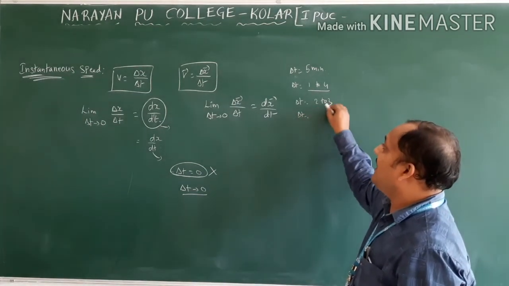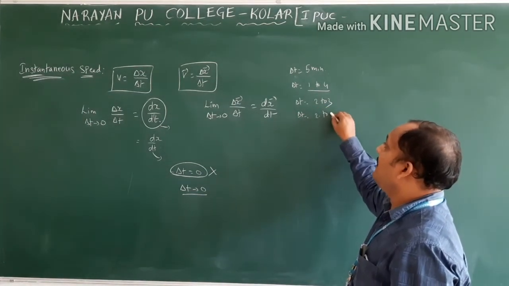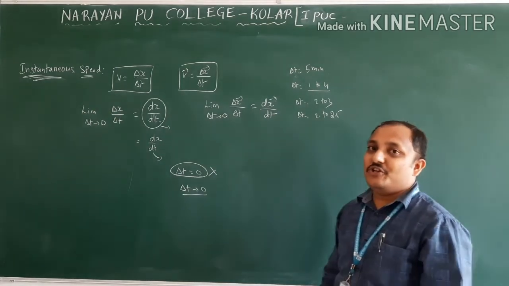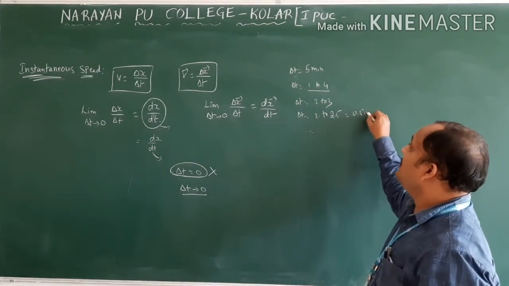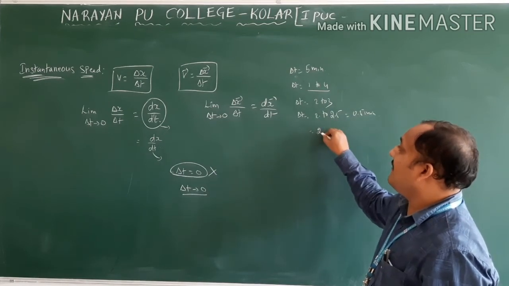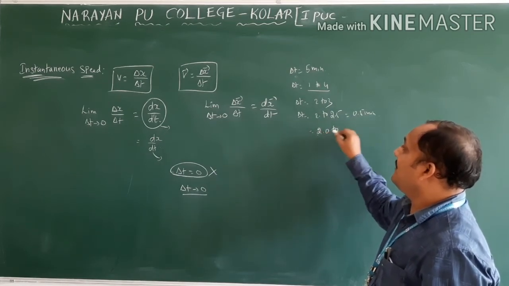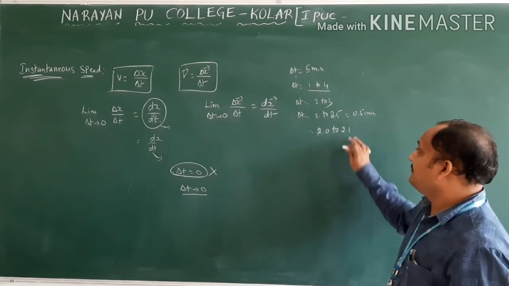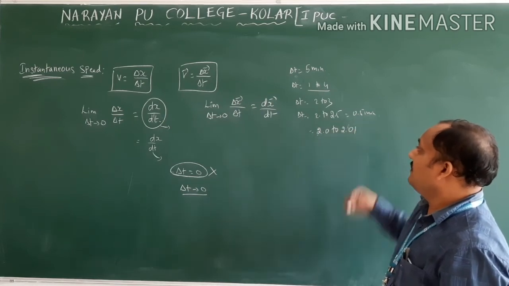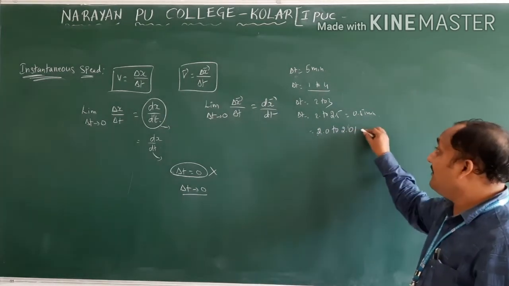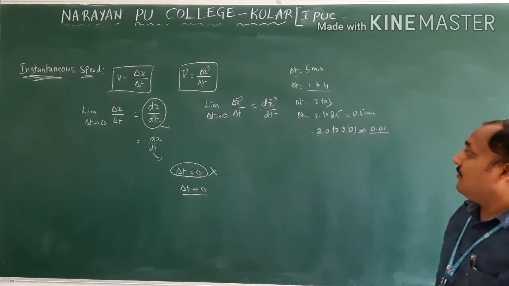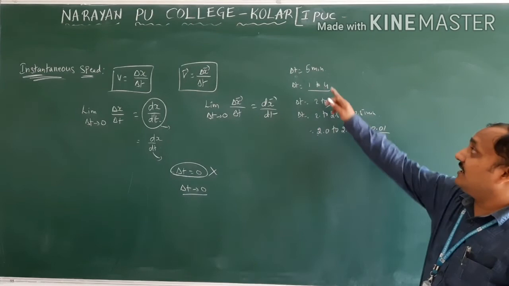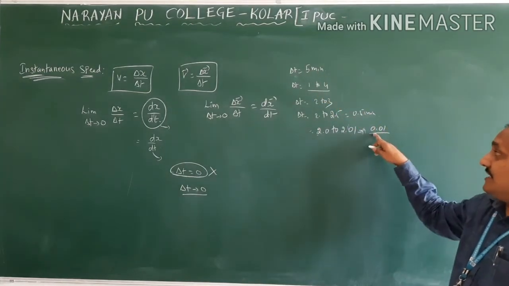Another time difference I gave, 2 to 2.5. So 0.5, half a minute. Now another I gave, 2 minutes to 2.01. So now what is the time difference? 0.01.